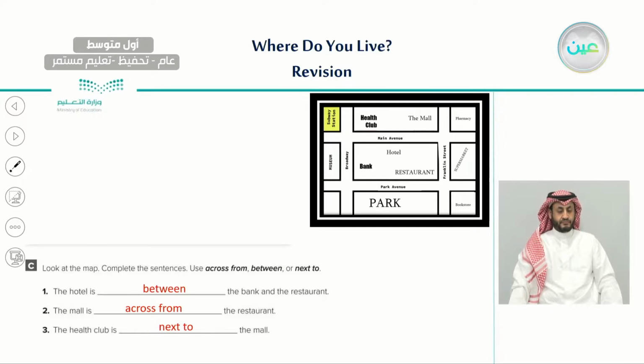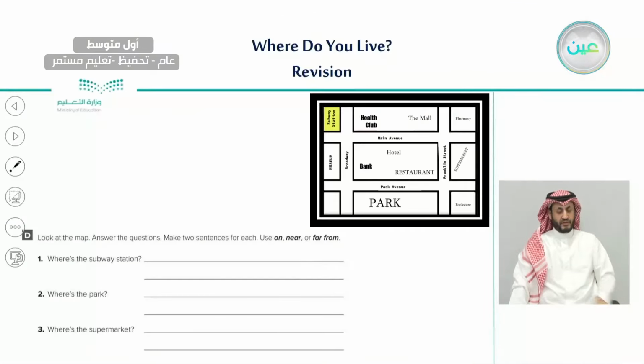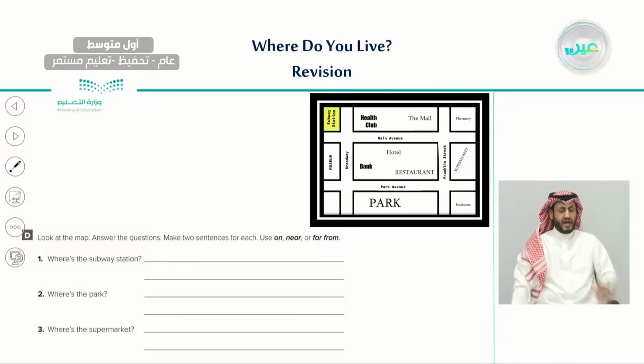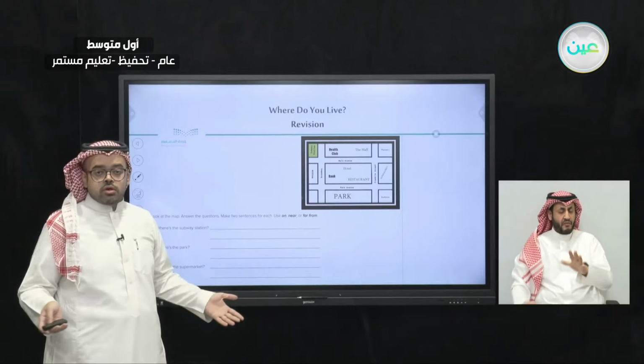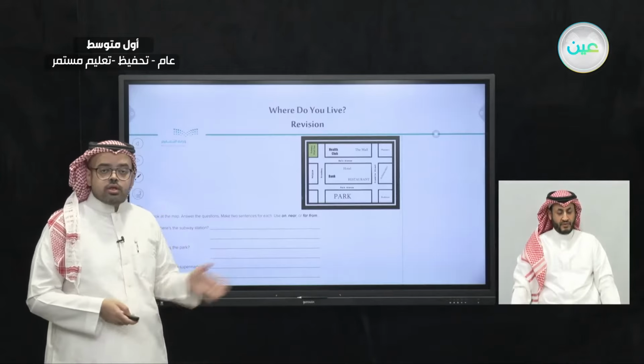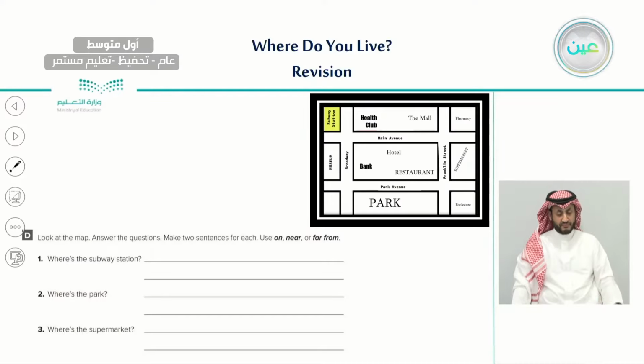Let's go for another exercise also on the same page. Again, we're going to look at the map and answer the question and try to make 2 sentences for each. We would use on, near, or far from. For example, where is the subway station? So here, as you can see, the green building is the subway station. We have different ways to say where the subway station is. Let me do this for you, and I'll give you number 2 and 3.